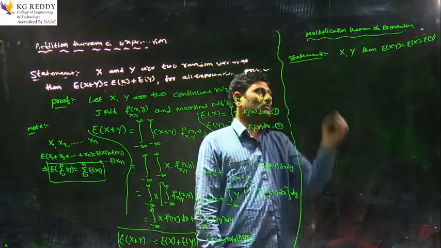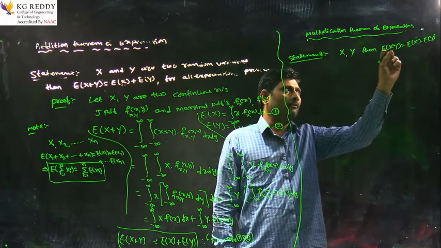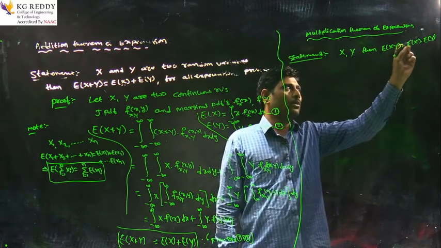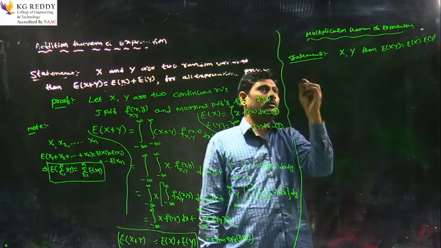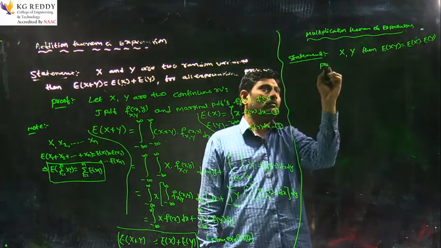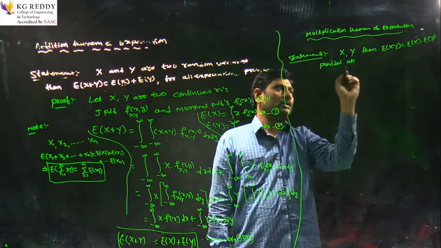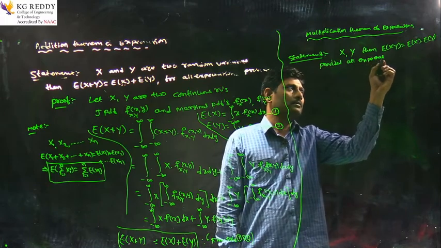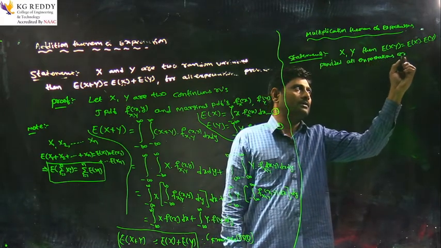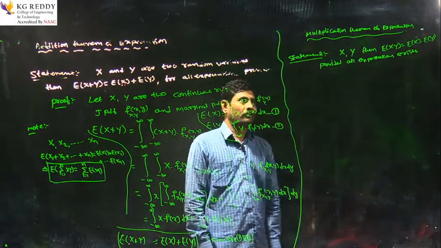That is, the expectation of the product of two random variables is equal to the product of their individual expectations, provided all expectations exist. So, this is the statement of the multiplication theorem of expectations.